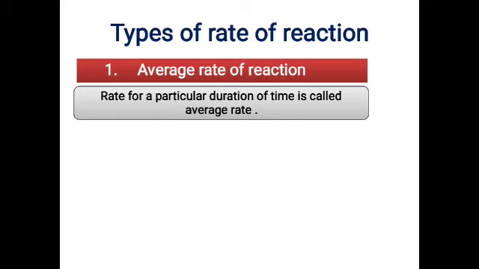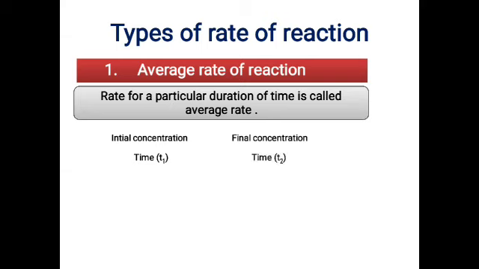To measure the average rate of the reaction, experimentally I'm talking about, initially you need to measure the initial concentration. Let's say at time t1 you are measuring. Then allow the reaction to proceed. As the reaction proceeds, you will get another concentration, because some of the molecules of the reactant will be consumed and some of the products will be formed. Then you measure the final concentration. Let us take that as time t2.